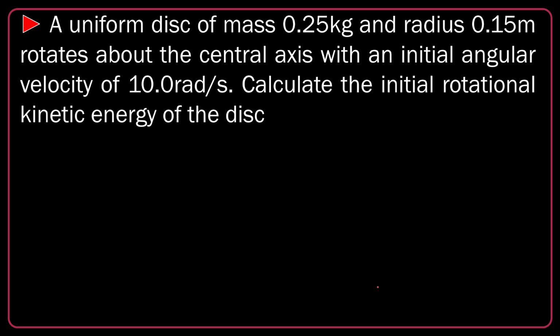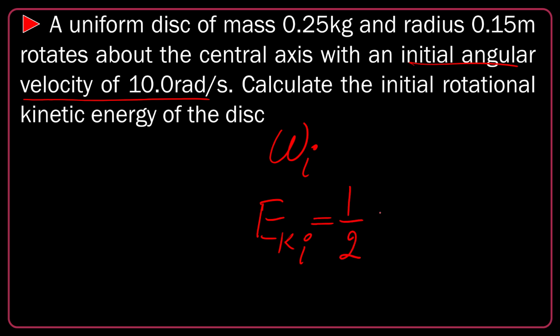Another question. A uniform disk of mass 0.25 kilogram and radius 0.15 meter rotates about the central axis with an initial angular velocity of this. Calculate the initial rotational kinetic energy of the disk. When they say initial angular velocity is this, so I have omega initial. And if I'm looking for the kinetic energy at the beginning, the initial kinetic energy will be a half of I omega initial square.